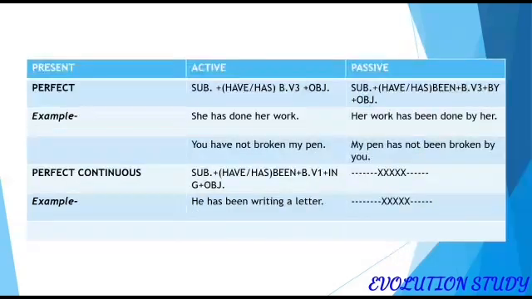When it comes to present perfect in the active voice, we can write, she has done her work, but for the passive voice we will write the same sentence as, her work has been done by her. In the active voice, you have not broken my pen, but for the passive voice it will be written as, my pen has not been broken by you. For the present perfect continuous in the active voice you can write, he has been writing a letter, but for the passive voice no such formula exists.